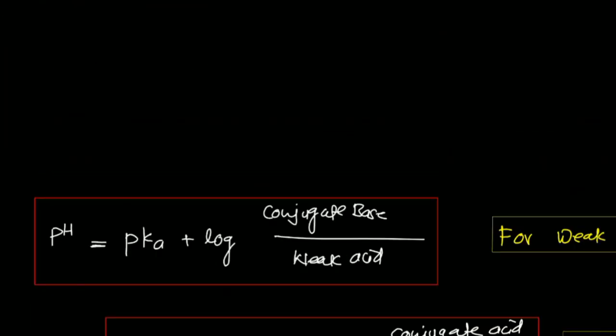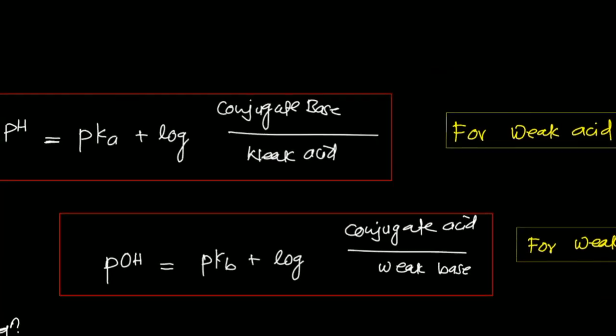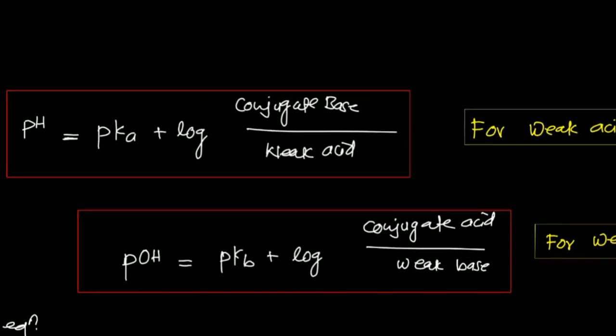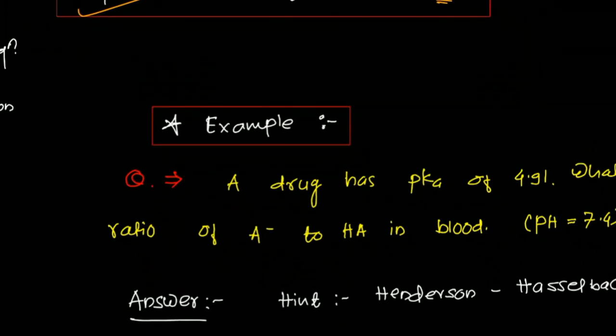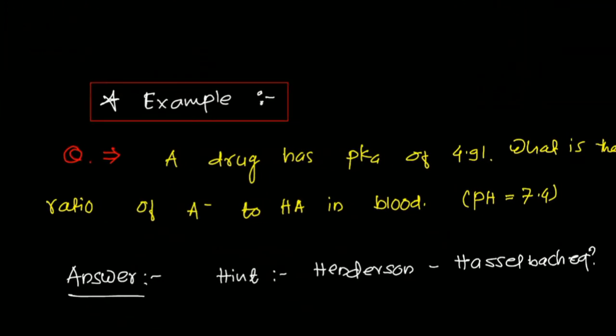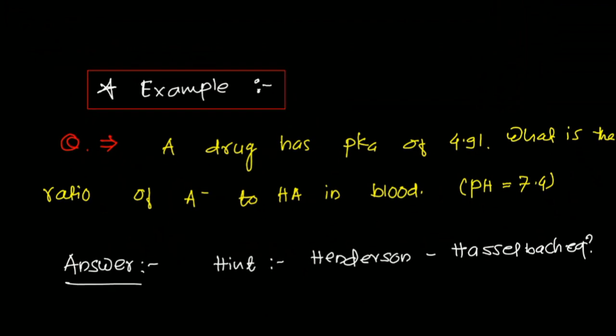For a weak acid we have the equation pH is equal to pK plus log of conjugate base divided by weak acid. And for weak bases, pOH is equal to pKb plus log of conjugate acid by weak base. So these two equations are used to find the pH and pOH of a weak acid as well as a weak base. We will see some examples regarding the Henderson-Hasselbalch equation. How to apply that?